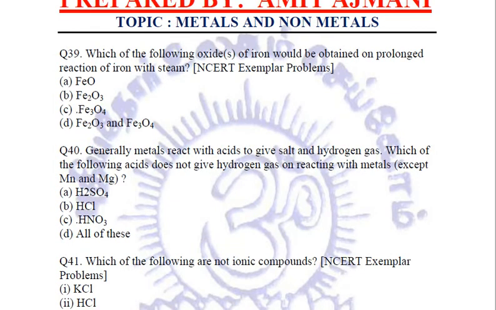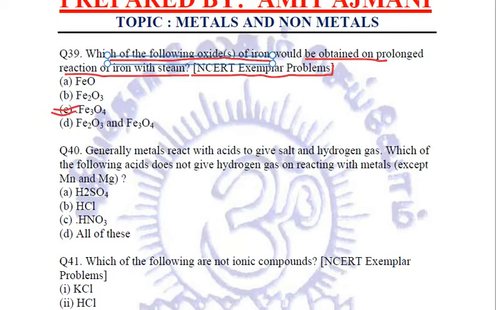Let us see the next question. Which of the following oxides of iron would be obtained on prolonged heating of iron with steam? This we have already done. This is an NCERT exemplar problem which has come in the exam, and we have marked Fe3O4, which is a mixture of FeO and Fe2O3, ferrous oxide and ferric oxide. So this iron 2,3 oxide, Fe3O4, will be formed when iron is reacted with steam on prolonged reaction. Okay.